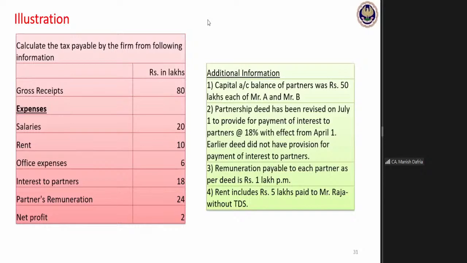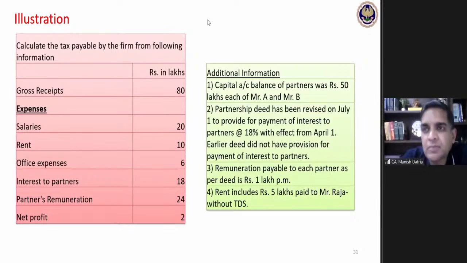Raman, you need to check it again. And when the question asks about tax payable, it means everything: tax and cess, and if surcharge is applicable, the final figure payable.